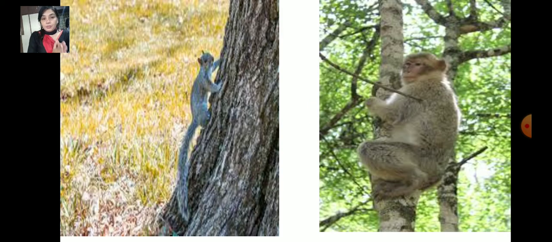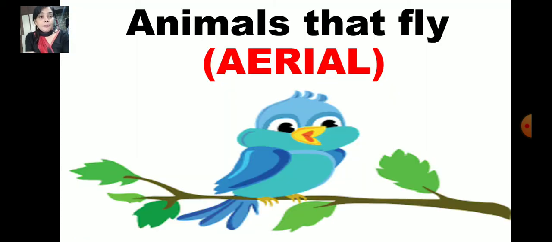Okay, now these are the characteristics of the arboreal animals. Now let's learn about the animals that fly. Animals that fly are called aerial animals. Which animals do fly?